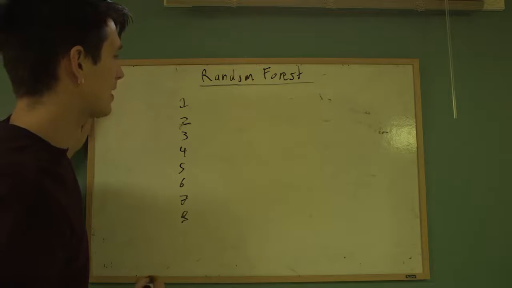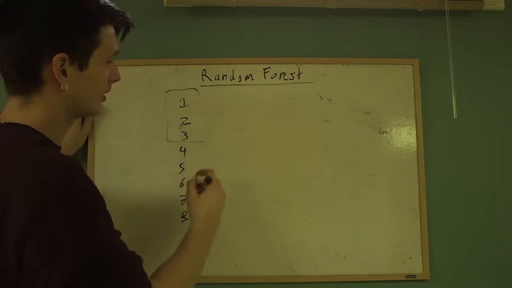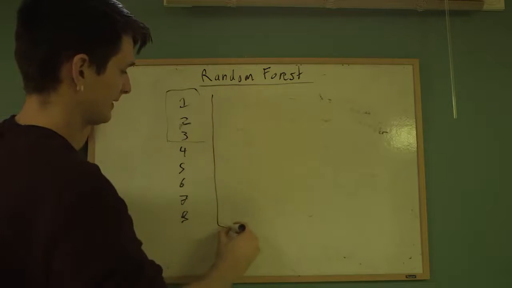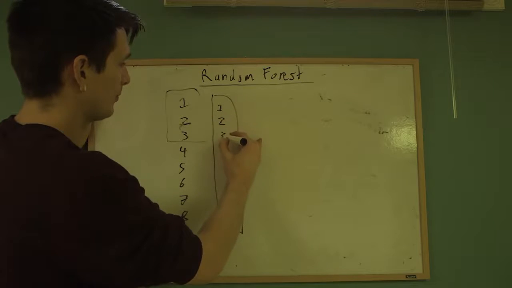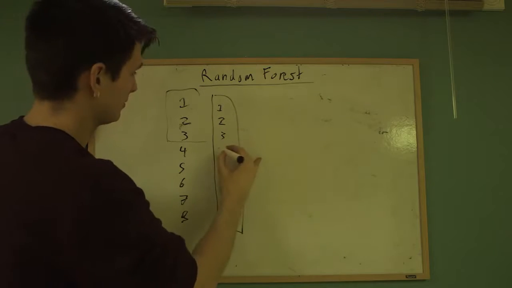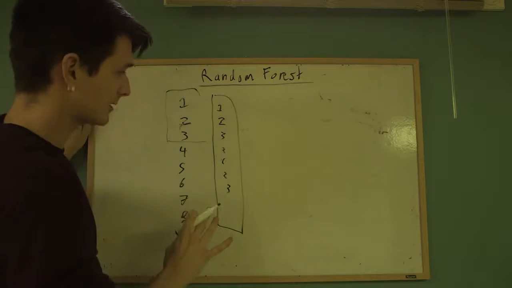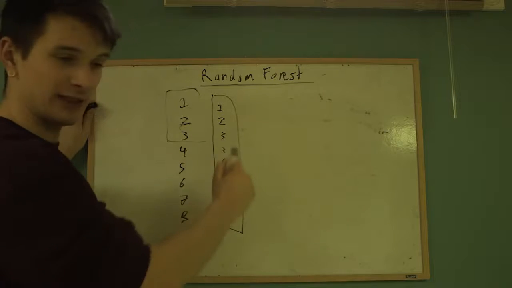What we're going to do is pick out, oftentimes with replacement, a group that could be the exact same size as the entire group. So this would be 1, 2, 3. We're going to do this randomly, so then there might be 2, 1, 2, 3. We're going to do that a bunch of times, and we're going to create separate decision trees for each one of these samples.